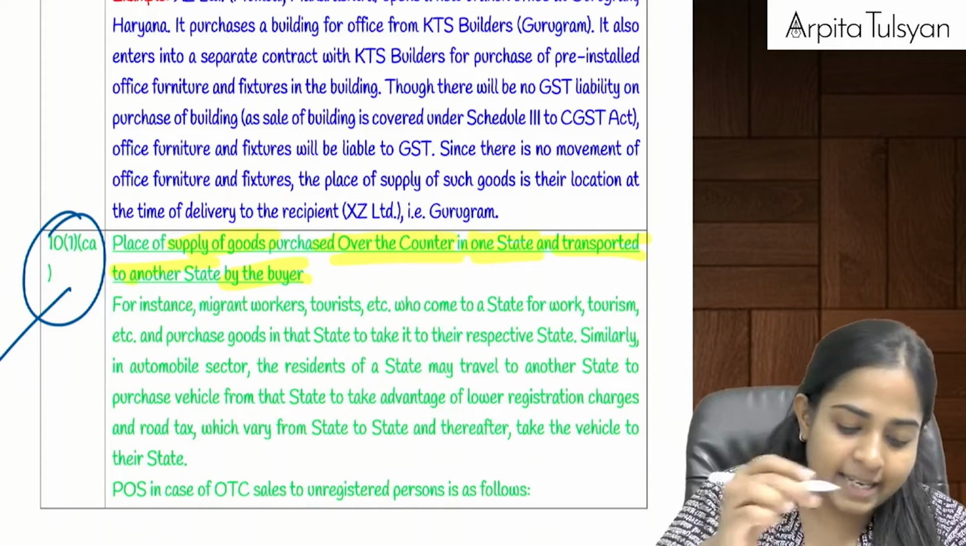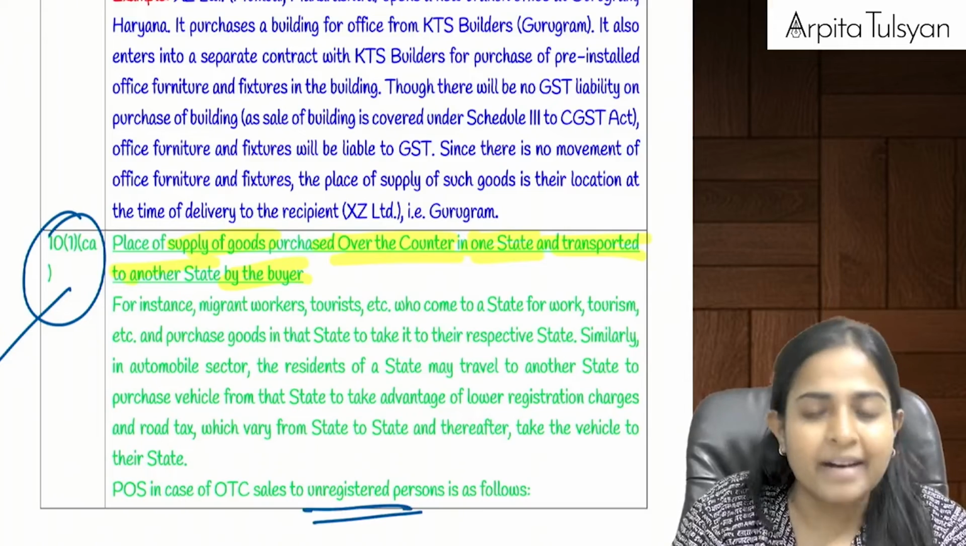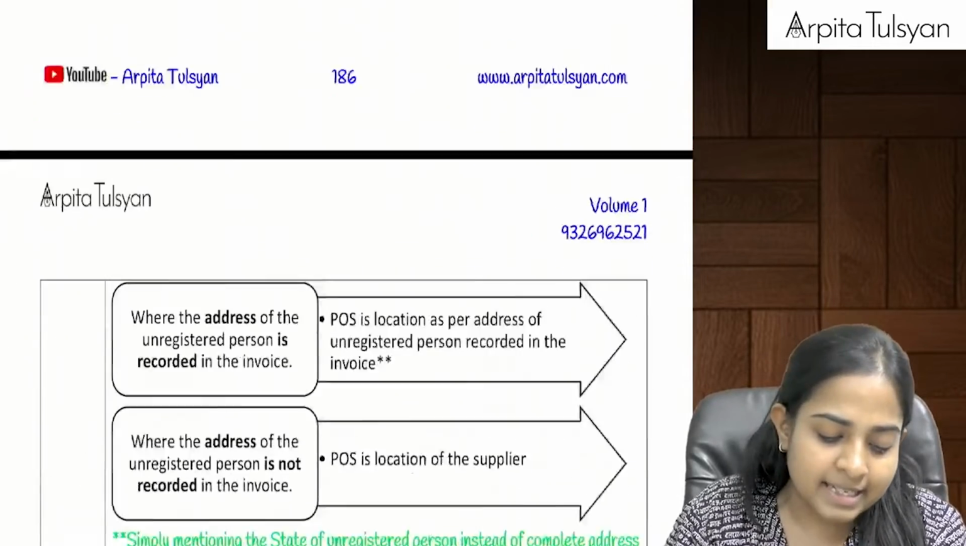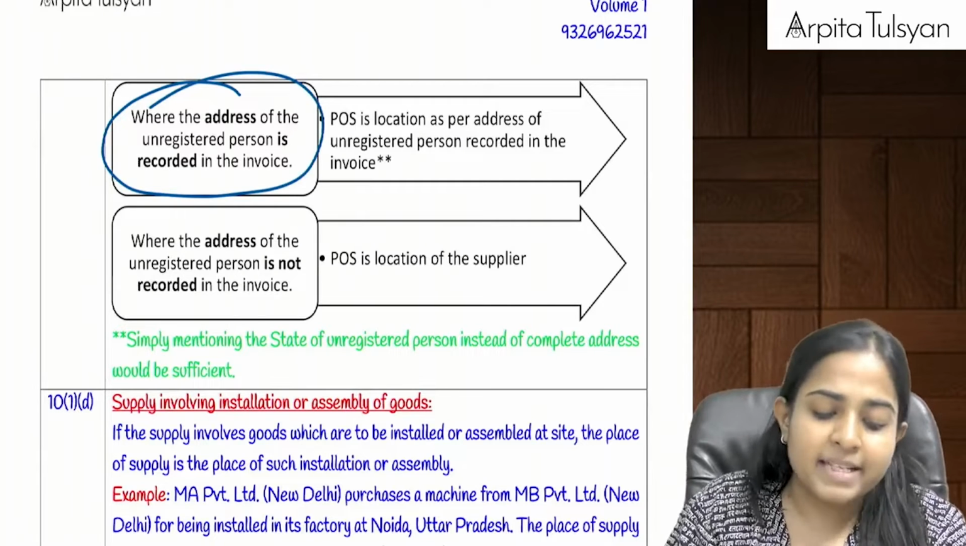In this case they are telling that, can we say the sale is going to be to an unregistered person? In such a case they are telling that where the address of the unregistered person is recorded in the invoice.